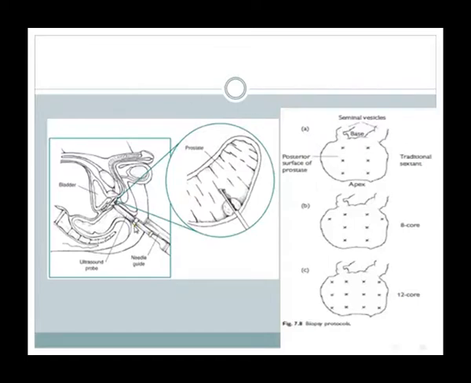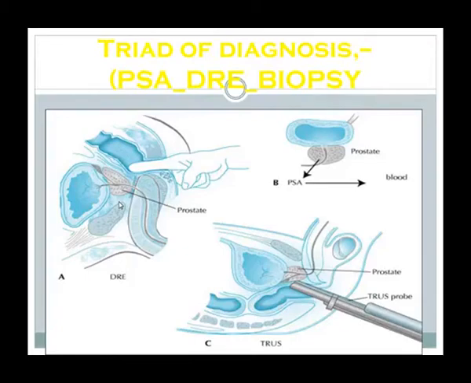This is transrectal ultrasound scanning. The ultrasound probe is inserted into the rectum to guide the biopsy needle into the correct position, so that several core biopsies can be taken from different areas of the prostate. This is the typical triad of diagnosis: serum PSA, DRE, and biopsy. This is the DRE of the prostate, this is PSA from blood, and this is TRUS-guided biopsy.